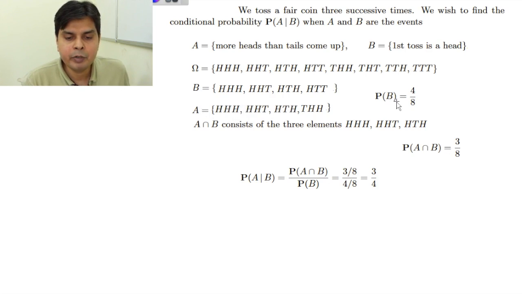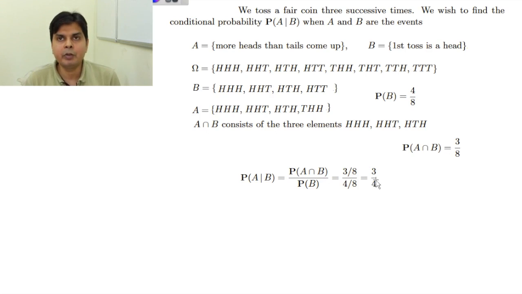Now what will be the probability of B? It will be 4 by 8, number of outcomes in B divided by number of outcomes in the sample space, because all the outcomes are equally likely. So I can use this formula. Now what will be A intersection B? A intersection B will be this element, and then this element. So A intersection B will have 3 elements. So probability of A intersection B will be 3 by 8. So probability of A given B will be 3 by 8 divided by 4 by 8, that is 3 by 4. So this is the conditional probability of event A given that event B has happened.